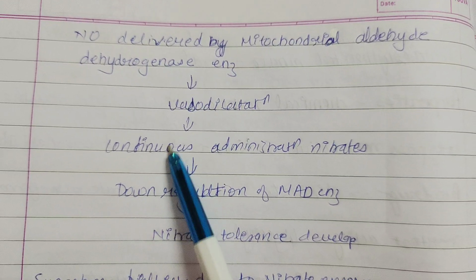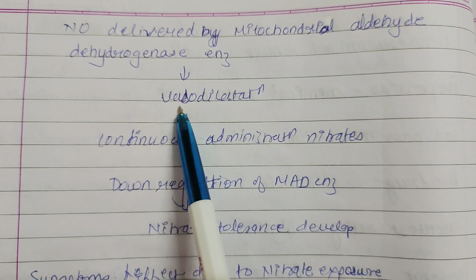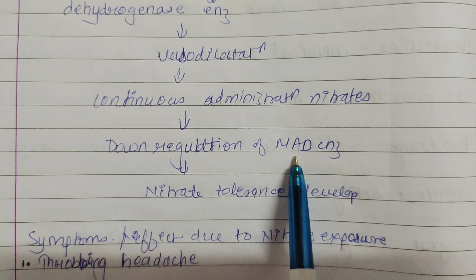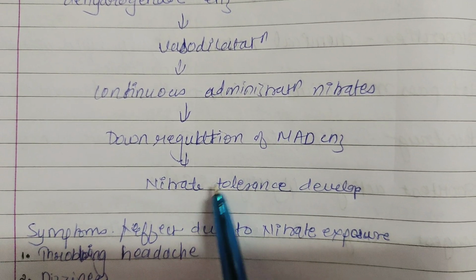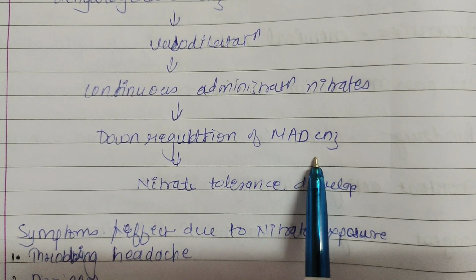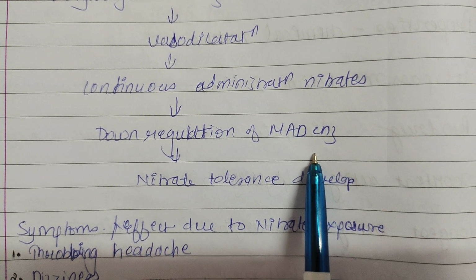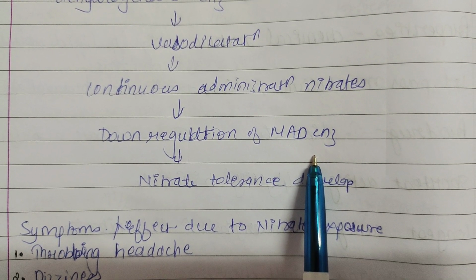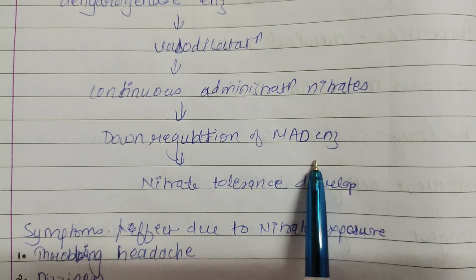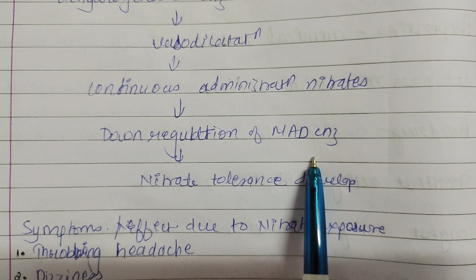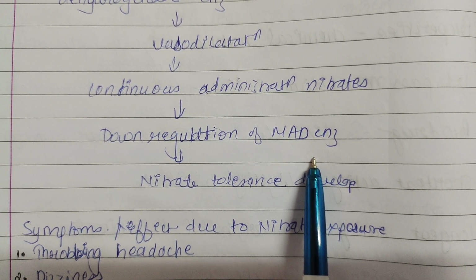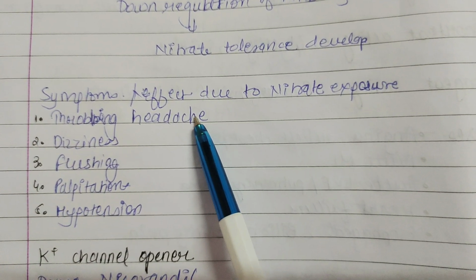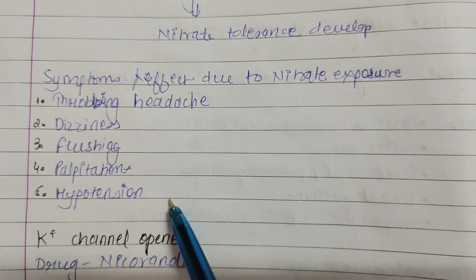Nitric oxide is produced by the mitochondrial aldehyde dehydrogenase enzyme, which leads to vasodilation. Continuous administration of nitrates leads to downregulation of this enzyme, so nitrate tolerance develops. Workers in nitrate industries are often exposed to nitrates and become tolerant. But on Sundays, when the enzyme is replenished, when they return to work on Monday, they show nitric oxide-induced symptoms, called Monday disease, like throbbing headache, dizziness, flushing, palpitations and hypotension.